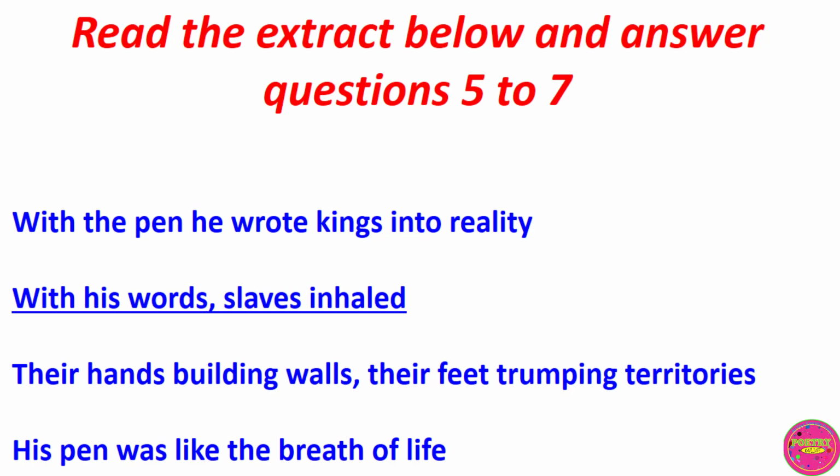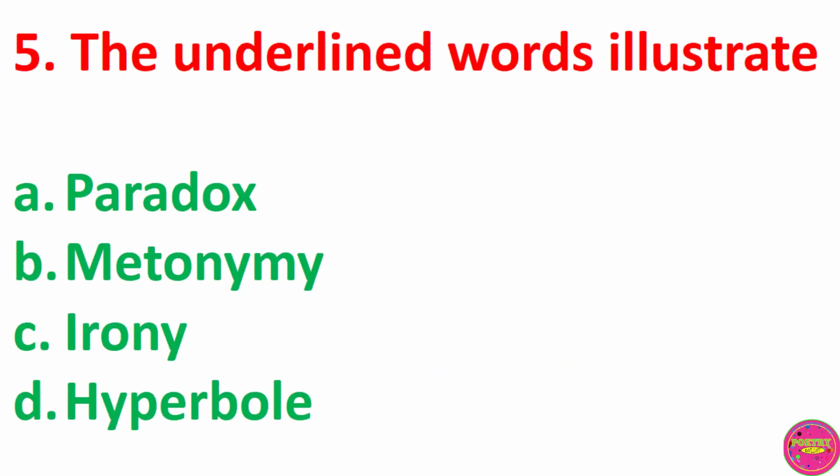The extract again. With the pen, he wrote kings into reality. With his words, slaves inhaled, their hands building walls, their feet tramping territory. His pen was like a breath of life. Question 5. The underlined words illustrate A. Paradox, B. Metonymy, C. Irony, D. Hyperbole. The correct answer to this question is A. Paradox.